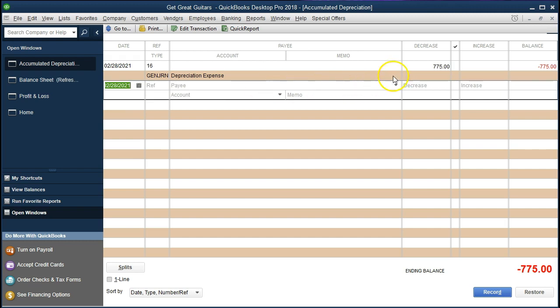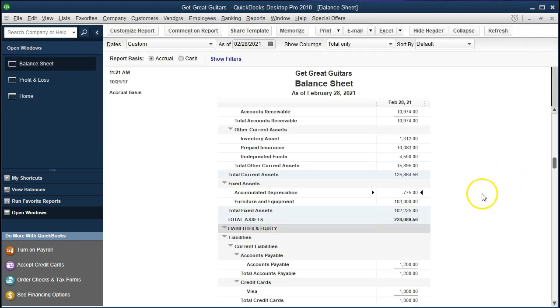What do we hope it to do? We hope that it will decrease total assets, and we hope that the expense will be going up in the expense debit direction, decreasing net income. Let's check it out. So we'll close this out. And it's kind of funny that if we look into the fixed assets section, we got this new account now, accumulated depreciation, now that it has a balance, and it's above the furniture and fixture. Typically, that's not the way it would be.